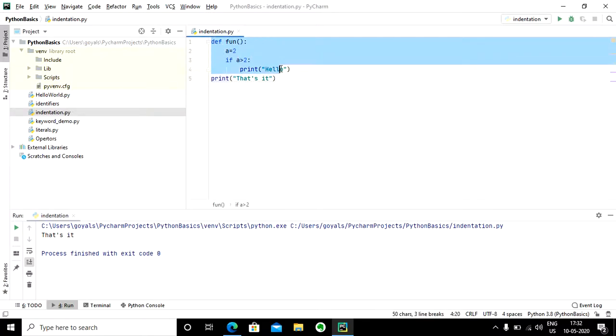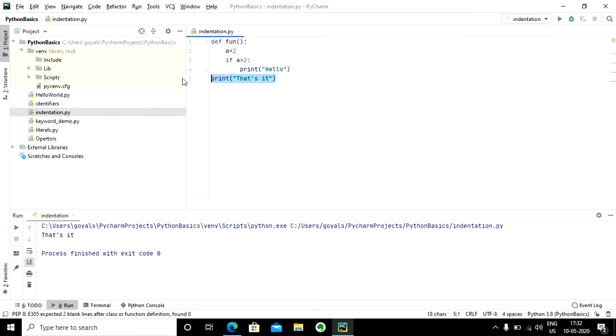This whole function is a separate block, and this print statement is a separate block, because def func and this print statement have the same level of indentation. That means they are going to be considered under a different parent or global block, and hence this statement will not depend upon the execution of func.